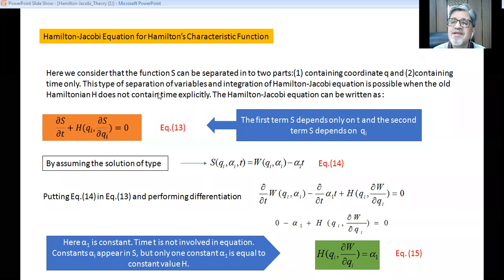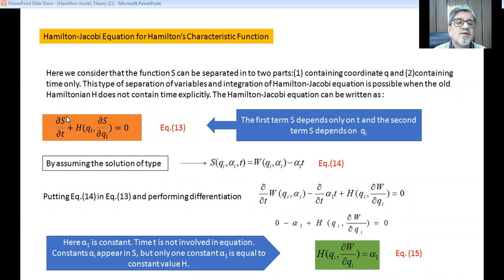So now we are dividing into two parts, one time independent, another time dependent. This type of separation of variables and integration of the Hamilton-Jacobi equation is possible when the old Hamiltonian H does not contain time explicitly. In that case, the Hamilton-Jacobi equation can be written as, so this is the Hamilton-Jacobi equation, del S by del T.